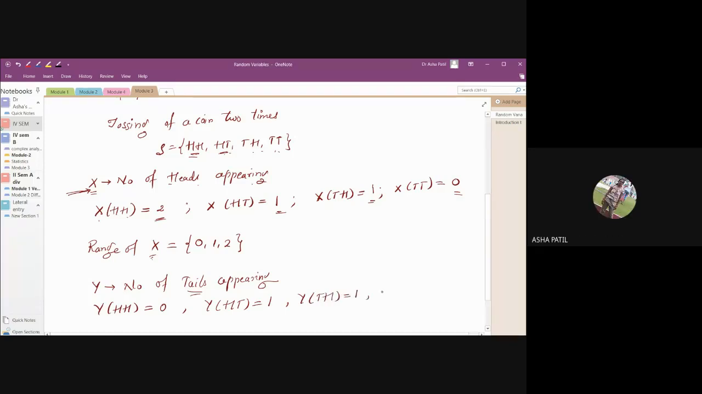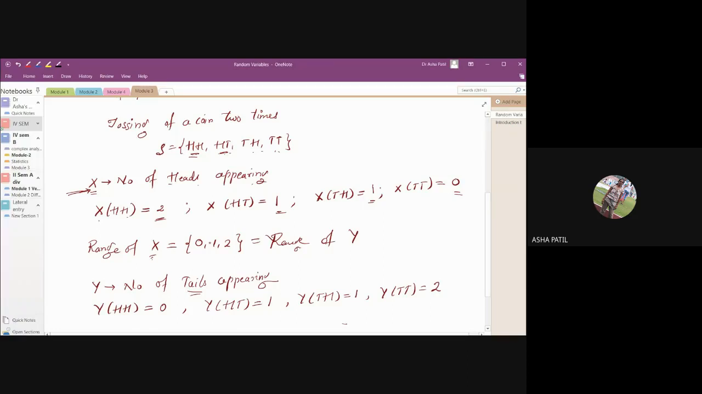Again, 1, y of pt? 2. Okay? And again you can see what the range is. The range of x is the same as the range of y. It is also 0, 1, and 2. But not always. For this case, we have got the same range. So this is how we can see that for one sample space, you can assign any number of random variables.